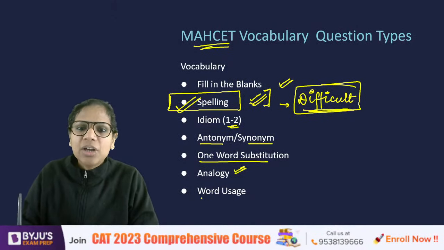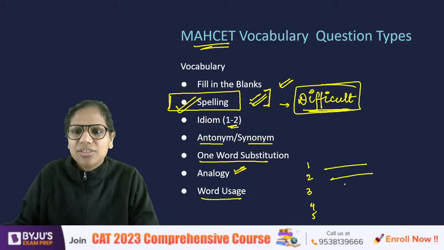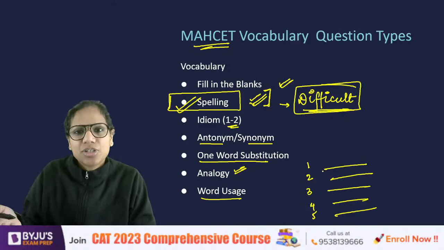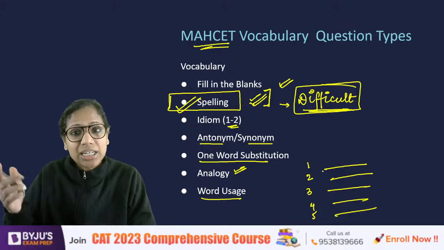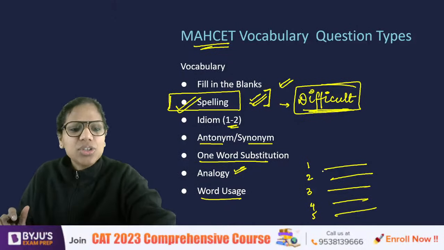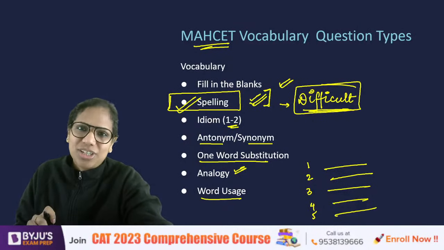We'll do it. Word usage. So a word will be given to you. Then five sentences will use that word in a sentence. One of the sentences will use it incorrectly. You'll have to spot the incorrect one. Or it can be vice versa also. Four of them will use the word incorrectly, one will use it correctly, and you'll have to spot that one. Right? So these are the major vocabulary question types.